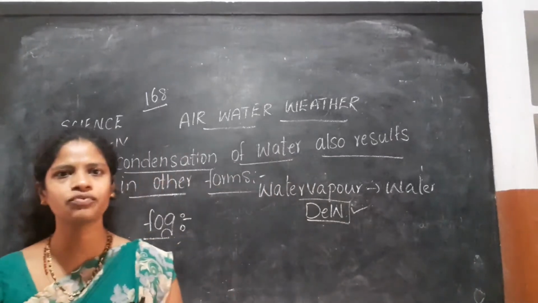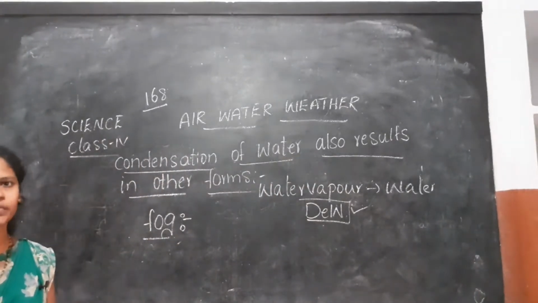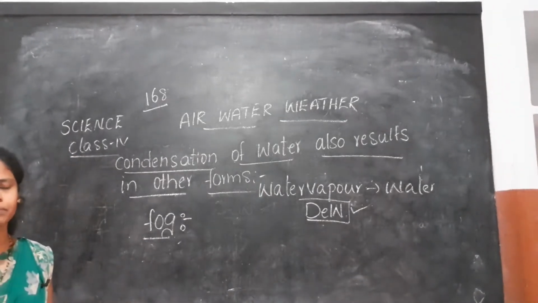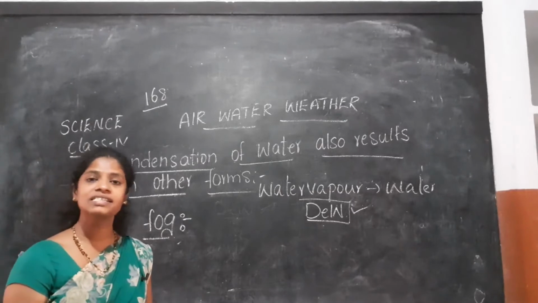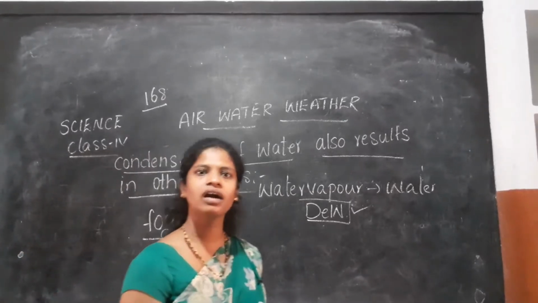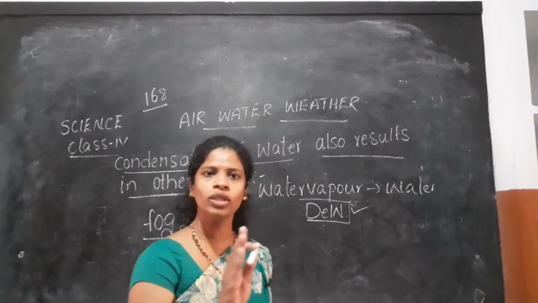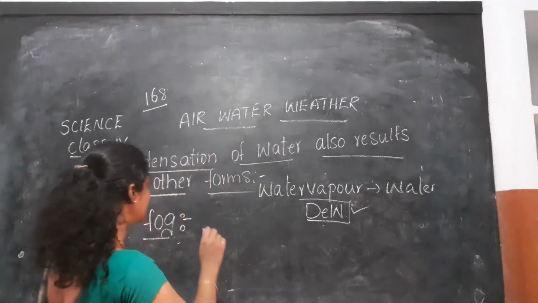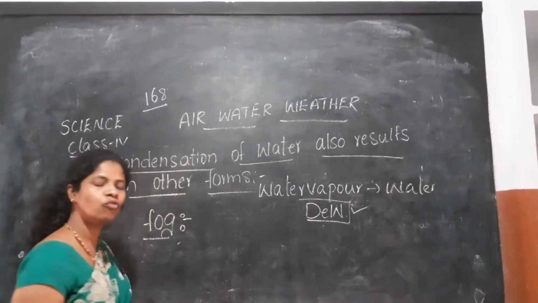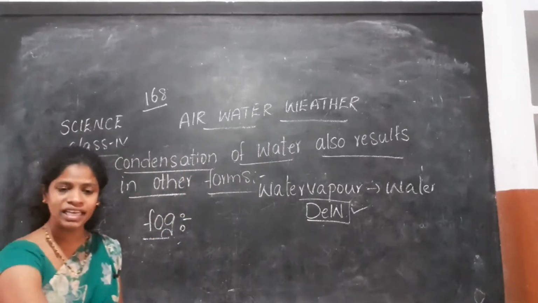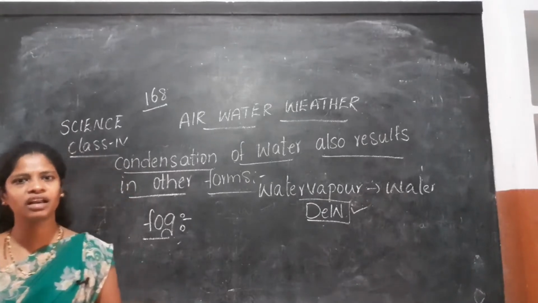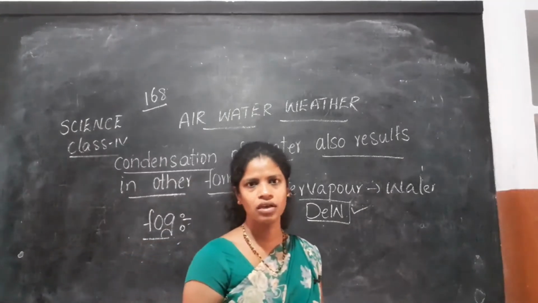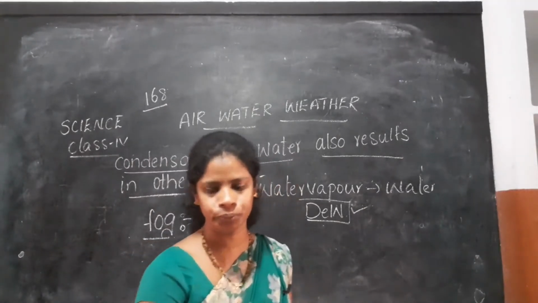So how is this fog formed, students? Yes, this is also because of condensation only. This fog is formed when water vapor present in the air gets condensed near the ground. If it condenses on the leaves, on the windows, on the bike seats, that we are calling dew. And if the same water vapor condenses near the ground, that we are calling fog. Did you understand, students? Manchu. Yes.